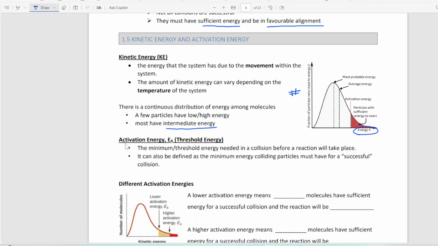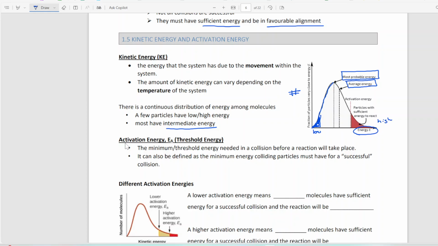So if you look at this distribution curve, it's called a bell curve, right? You've got very few molecules that have low energy. So this would be low energy. And then as you increase in energy, more and more molecules have more energy till you get to a place where you have the most probable energy. That's where the most molecules have that amount of energy. And then there's average energy, which is a little bit past the middle. And then you get to this right-hand side, which is similar to the left. In the left-hand side, these were particles that had low energy, and up here, these would be particles that have high energy.